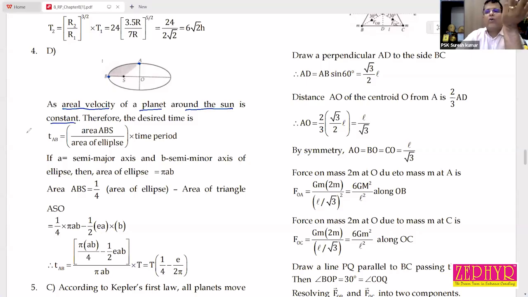That we already know, we derived that relationship in problem number 1. We need the time. The desired time is TAB, the time taken to travel from A to B. How can we get this time?